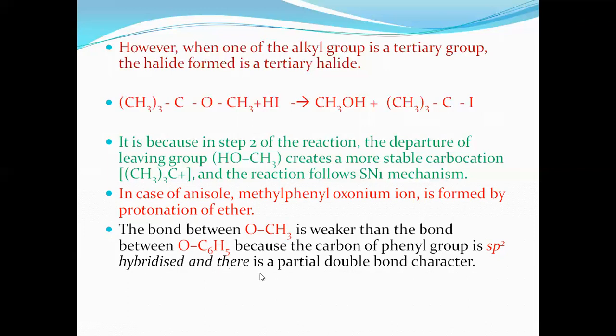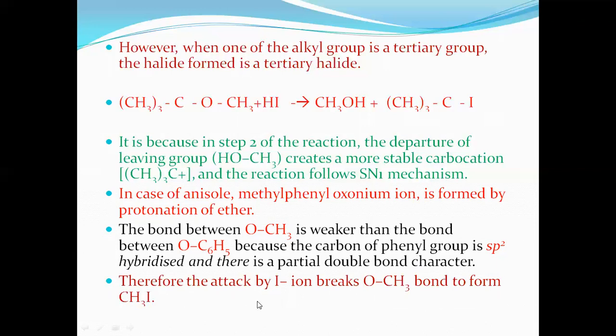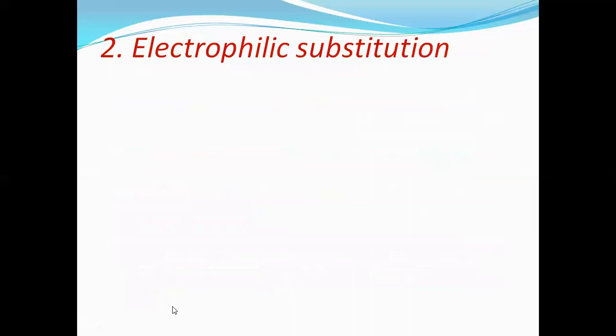The ring carbon is sp2 hybridized, and there is partial double bond character because displacement of the lone pair of electrons towards the ring takes place. Therefore the ring with the phenyl group takes what? Partial double bond character, and more polarity is produced here. As polarity is produced, the bond becomes weak. Therefore, attack by I minus ion breaks the O-CH3 bond to form CH3I. Now, electrophilic substitution reaction.